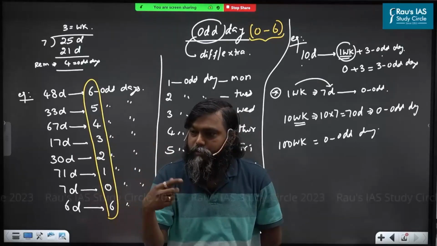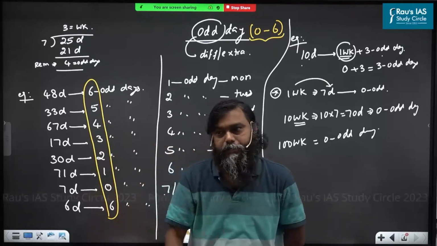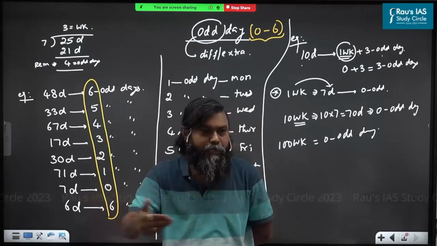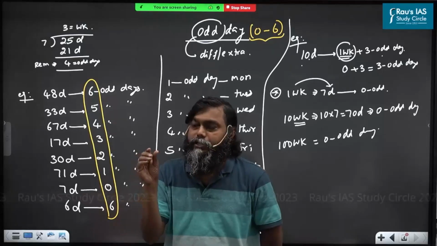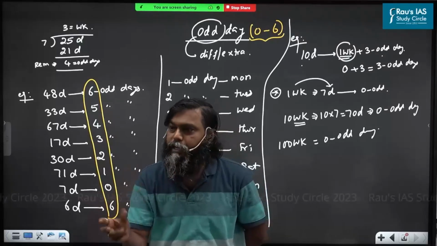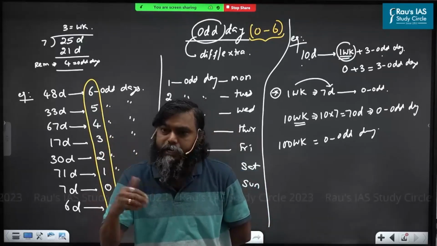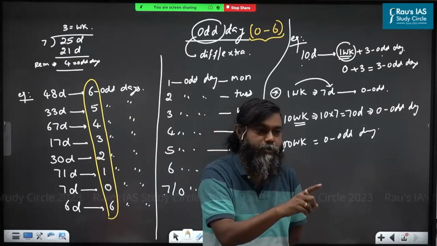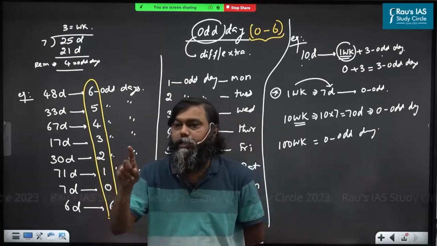Madam Ji was born, who was born earlier, who was born later? I was born first, because I am elder. Madam Ji was born later. Understood. I was born on Friday. When was Madam Ji born? The same Friday. Why? 0 odd days difference. The date is different, the year is different, but the day has to be the same. Are you understood or not understood? All understand.